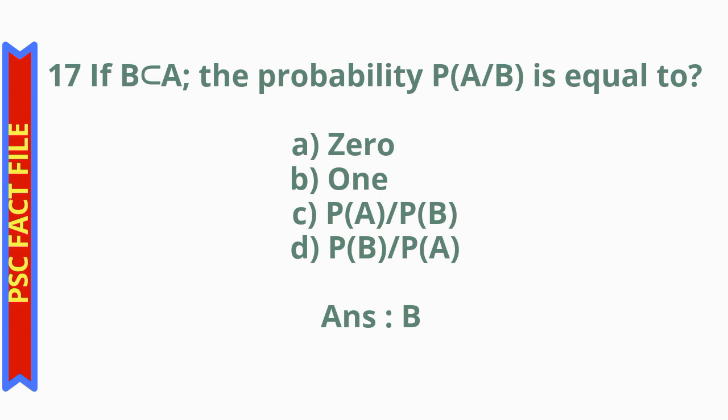Question number 17. If B is a subset of A, the probability of A given B is equal to option A, 0, option B, 1, option C, probability of A divided by probability of B, option D, probability of B divided by probability of A. The correct answer is option B, 1. If B is a subset of A, the probability of A given B is equal to 1.